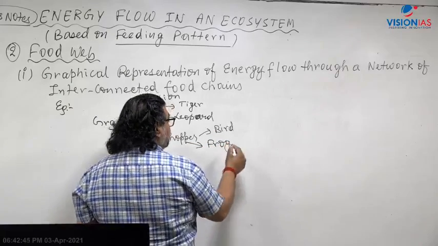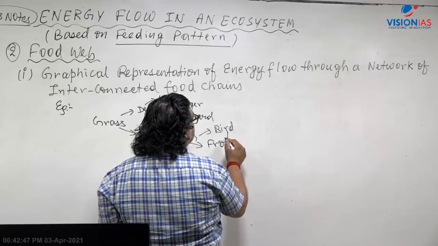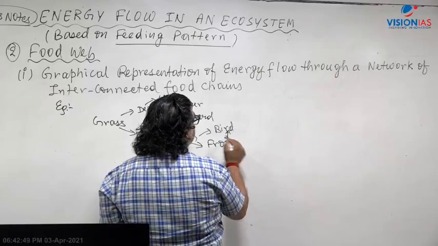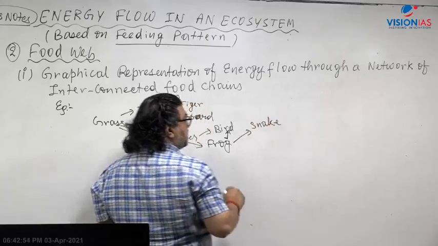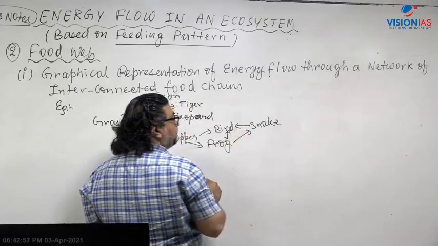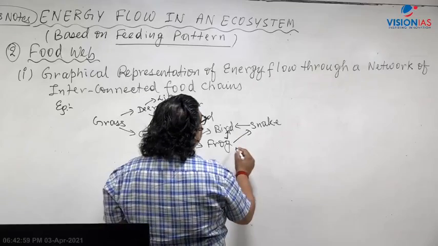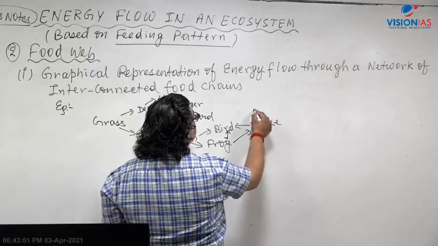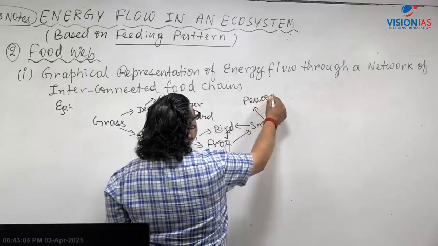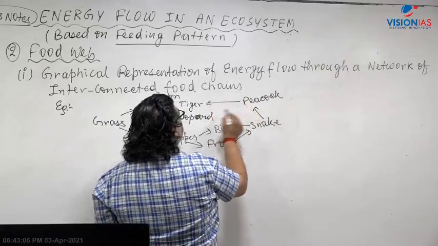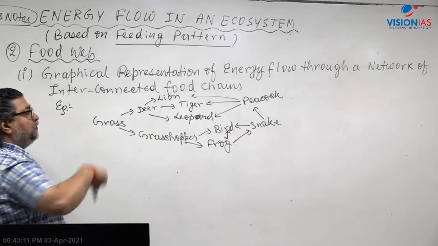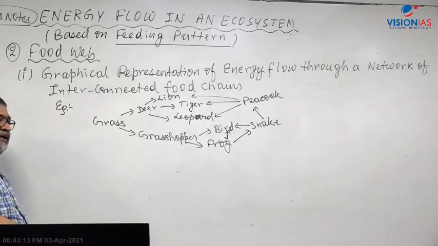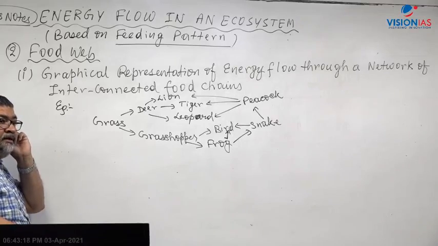Frog may be eaten by the bird, or frog is eaten by snake. And snake can be eaten by bird, or snake can be eaten by peacock. I'm just giving the network here. And peacock can be eaten by tiger, leopard, or lion. So interconnected food chains form a chain of food chains, and they always form part of a food web in any ecosystem.